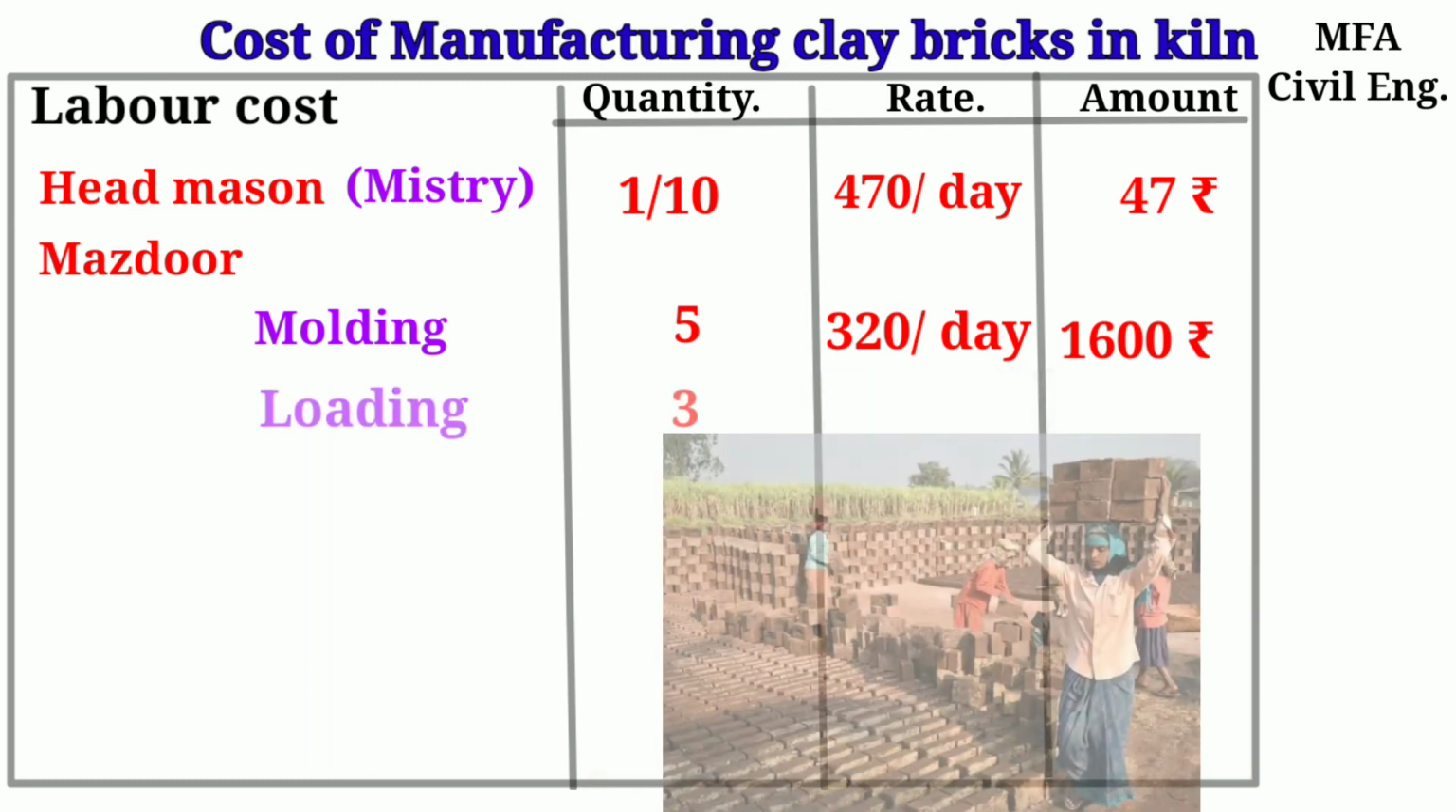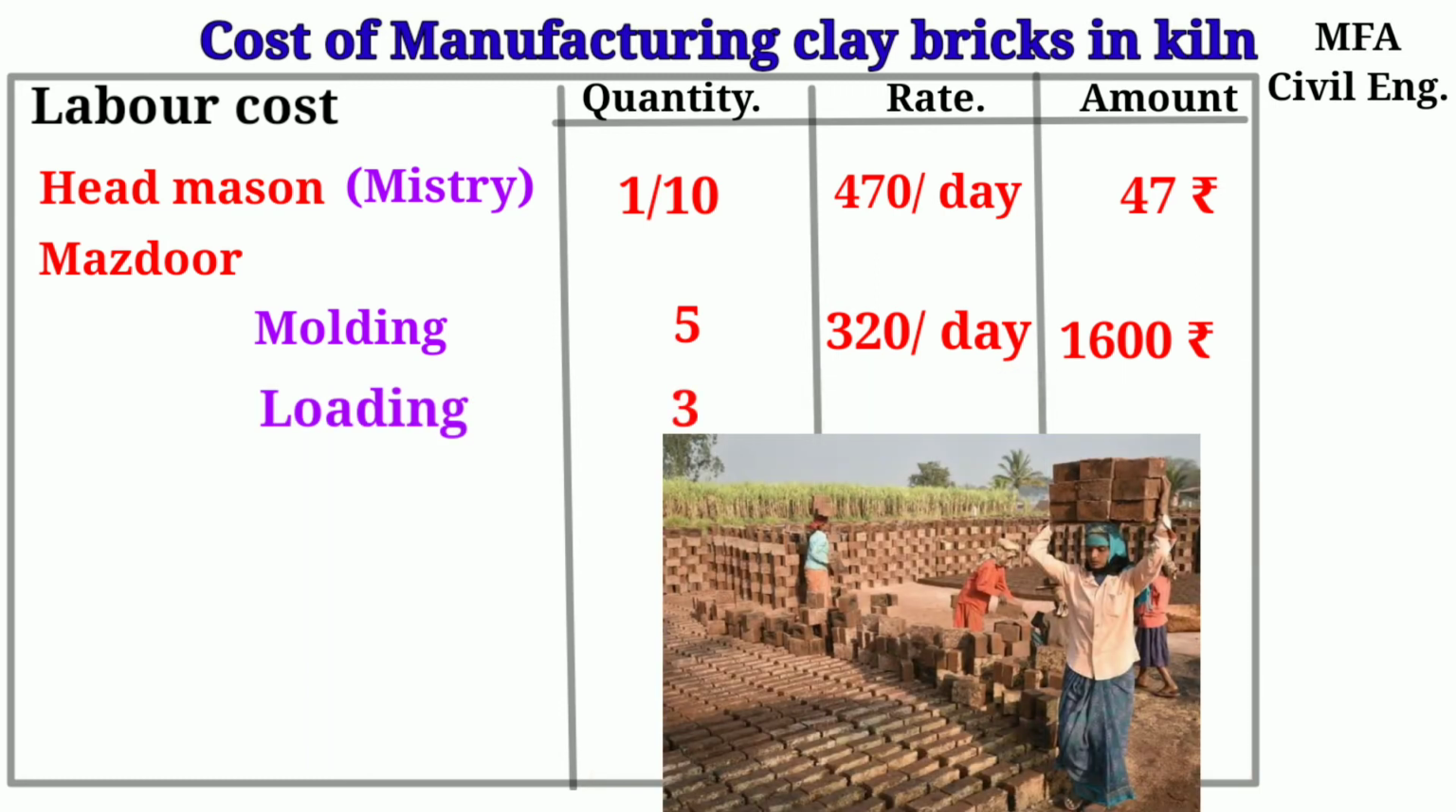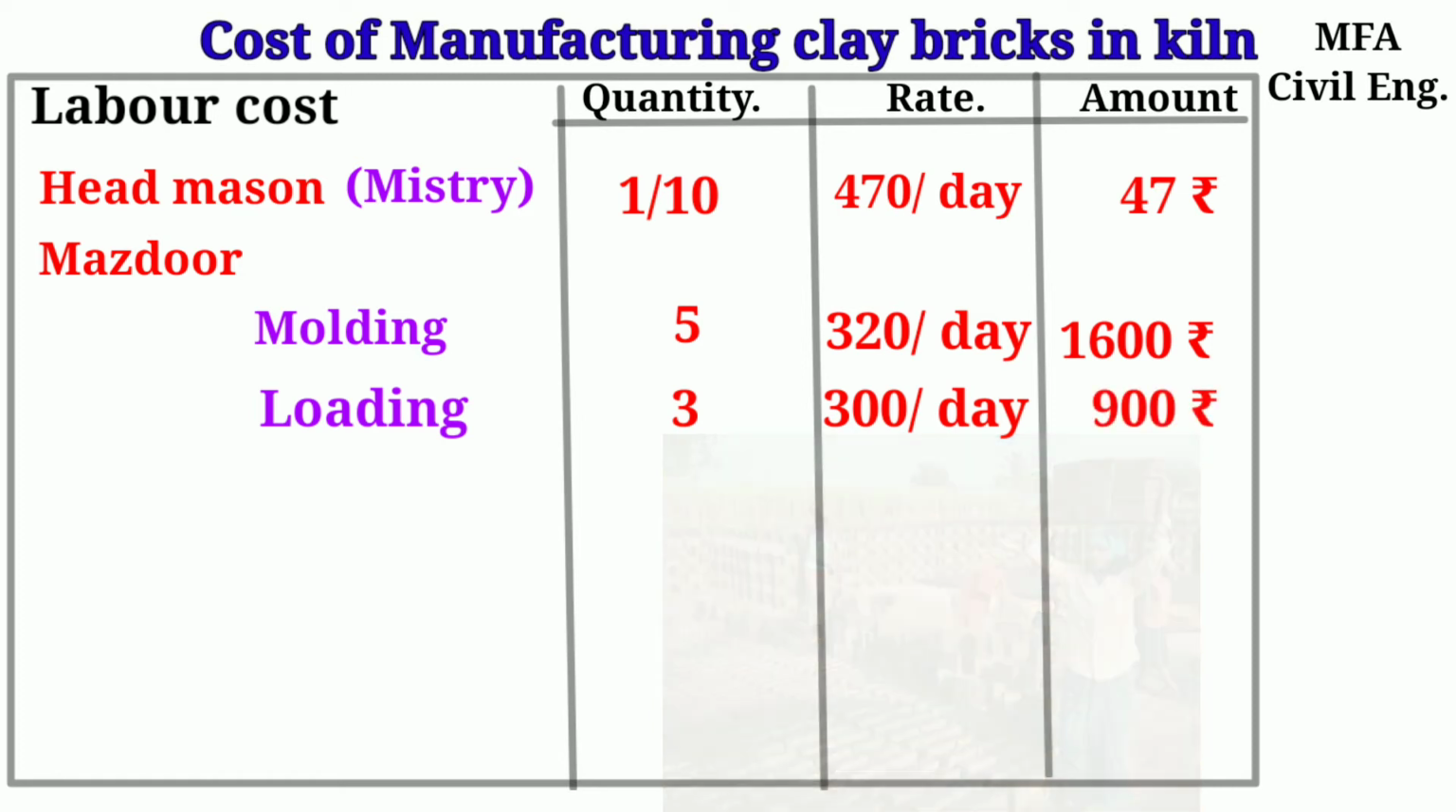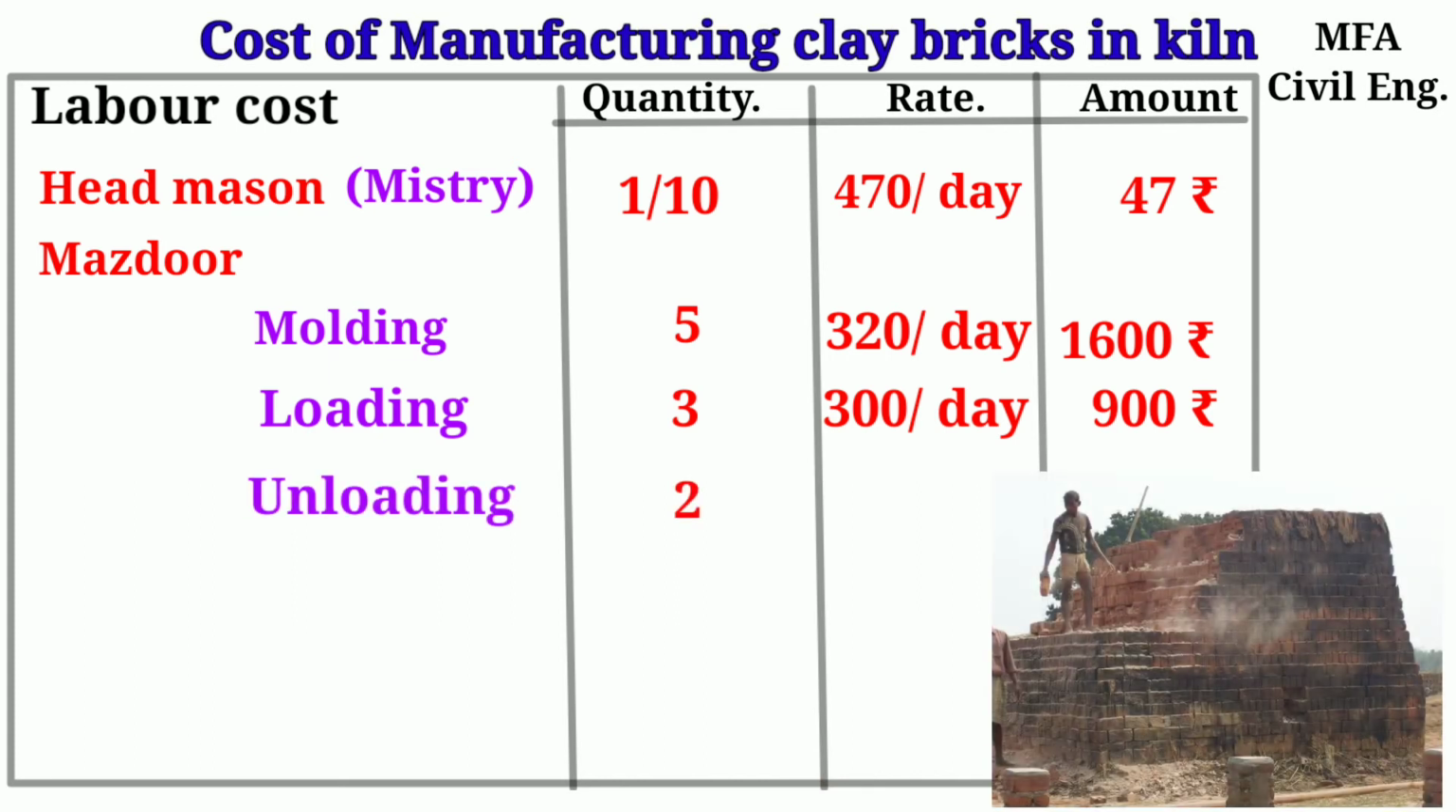About 3 mazdoor are required to load bricks in a kiln. The rate of a mazdoor is about 300 rupees per day. So the amount will become 900 rupees. And about 2 mazdoor are required for unloading and stacking of burnt bricks. The rate of a mazdoor is about 300 rupees per day. So the amount will become 600 rupees.